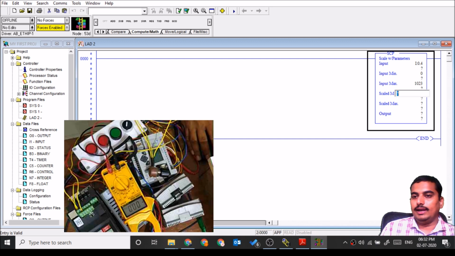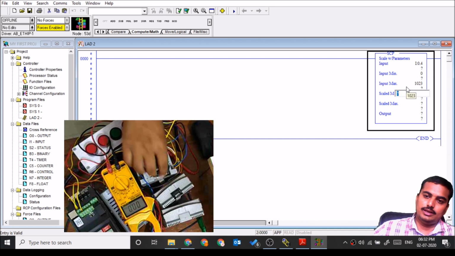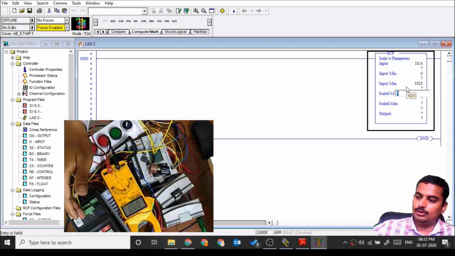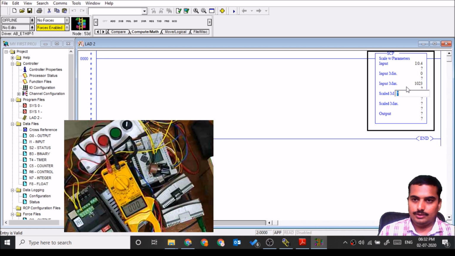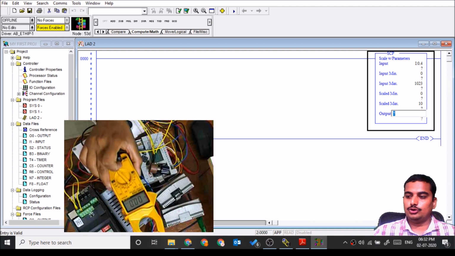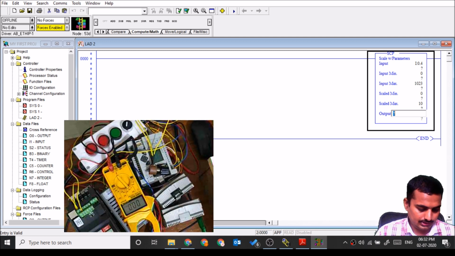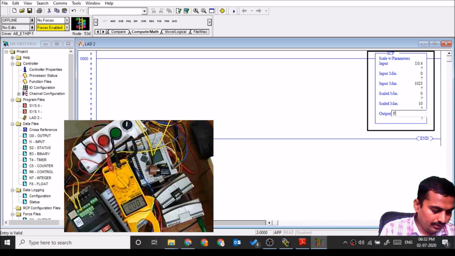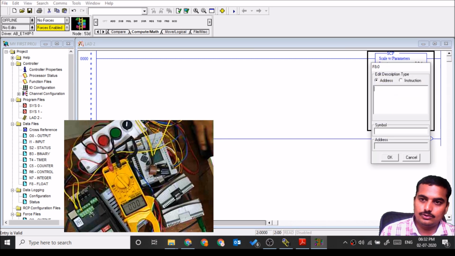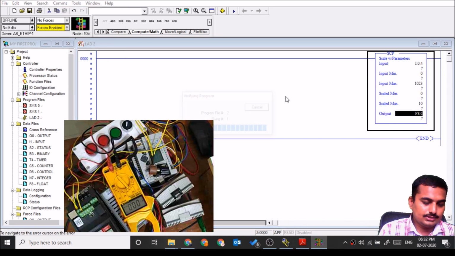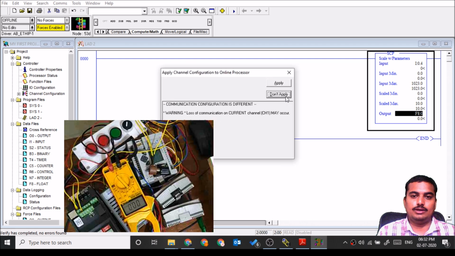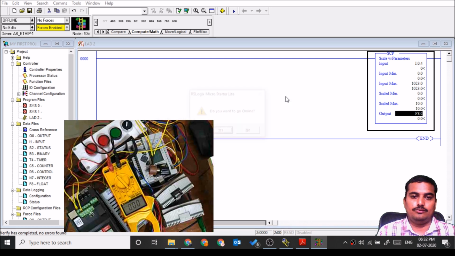As my ADC has the highest resolution of 1023, and I am using the full scale output of 0 to 10 volt from the VFD as an analog input. Okay, scale min will be 0, scale max will be 10, so we can find the actual voltage, which should match the voltage showing inside the PLC. Okay, inside this output F8:0. Okay, and I will download this to the PLC and will run this.